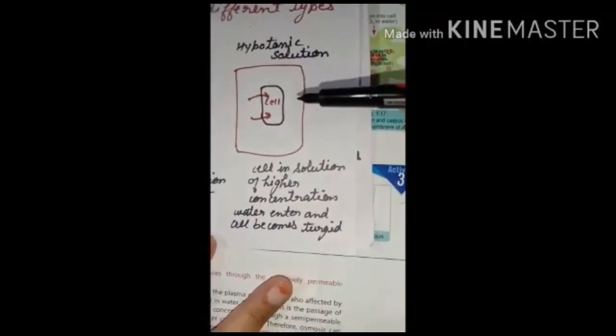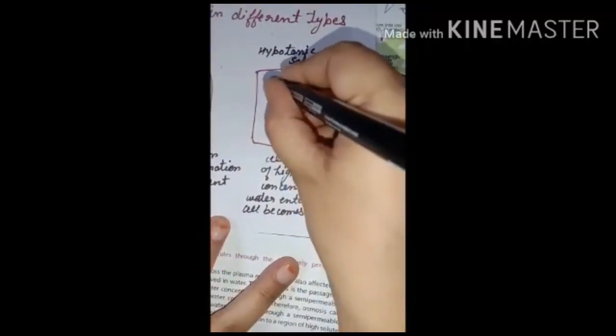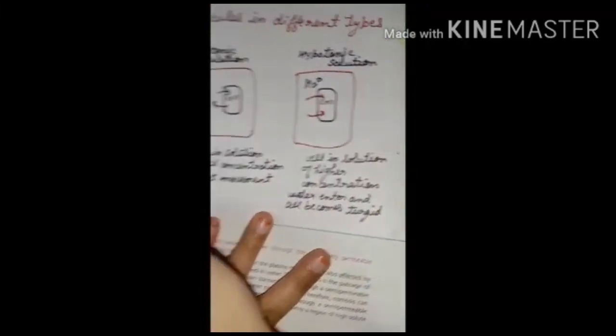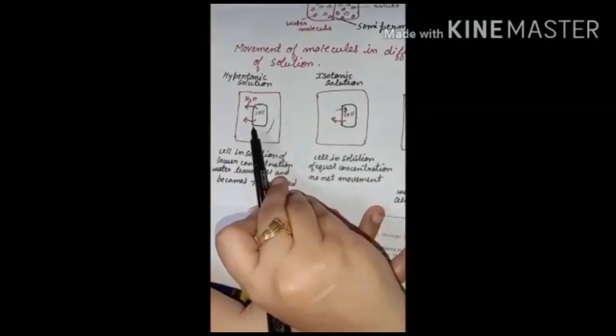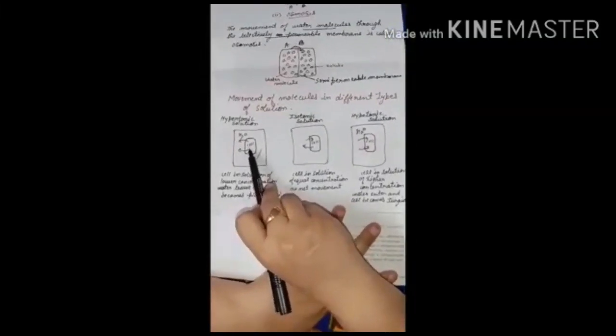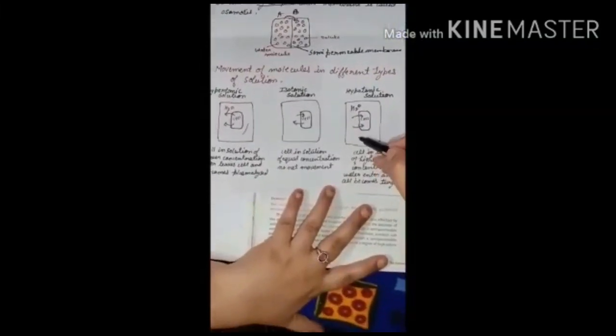Hypotonic solution means the solution in which the water concentration is more outside the cell. Here the water concentration is less inside the cell. Here the water concentration is less outside the cell. Here the water concentration is more outside the cell.